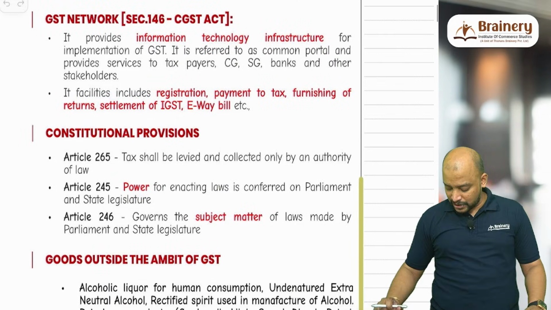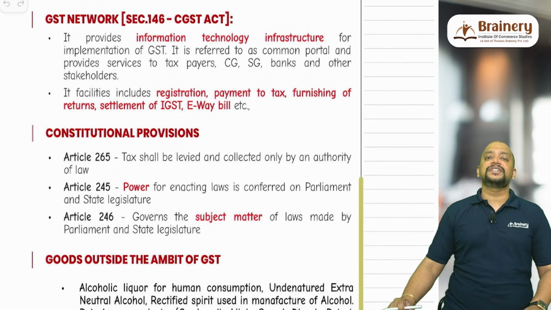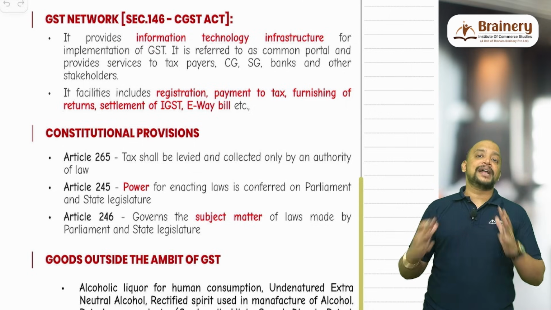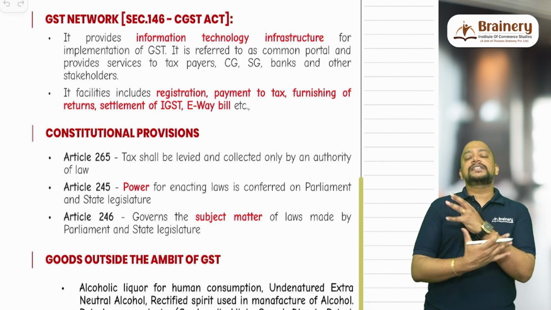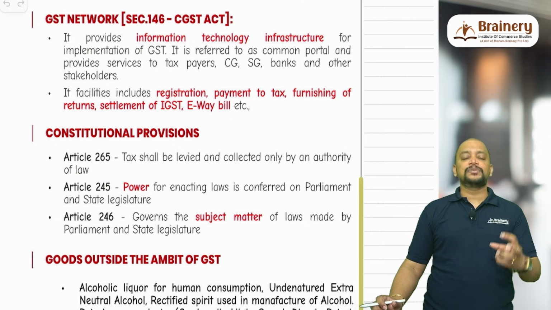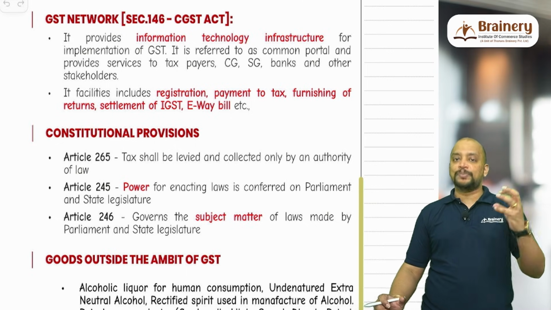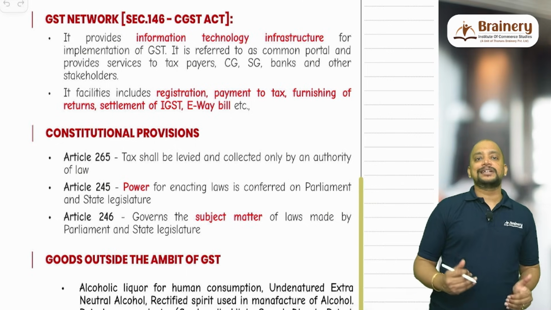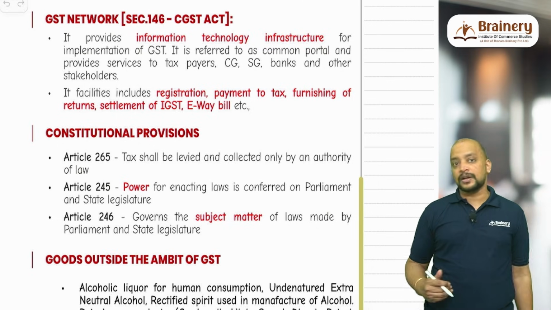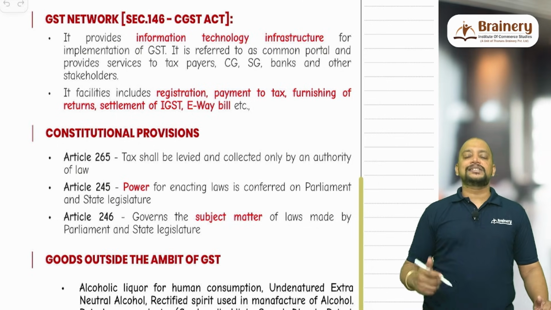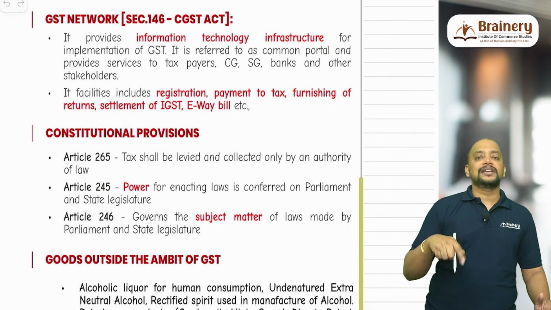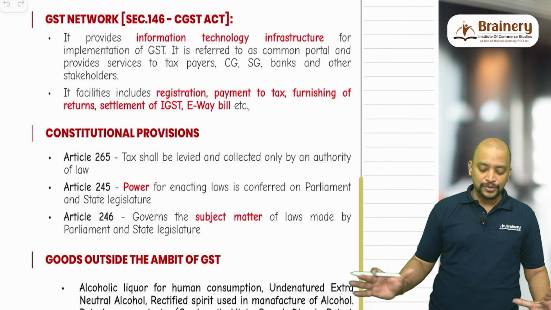The next one, section 146 of the CGST Act deals with the GST network. As the implementation of GST has a matching concept, and completely the tax payment is now automated, a robust system, that is an information technology system, should be in place. For that purpose, they have created the GST network, to provide the information technology infrastructure for the implementation of GST. It will coordinate between central government, state government, taxpayers, banks and other people who are involved in the GST ecosystem.